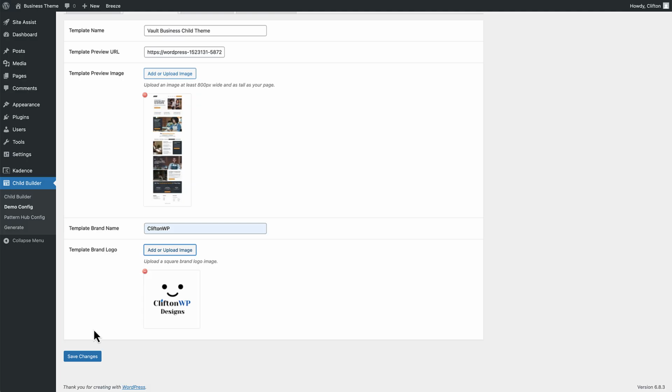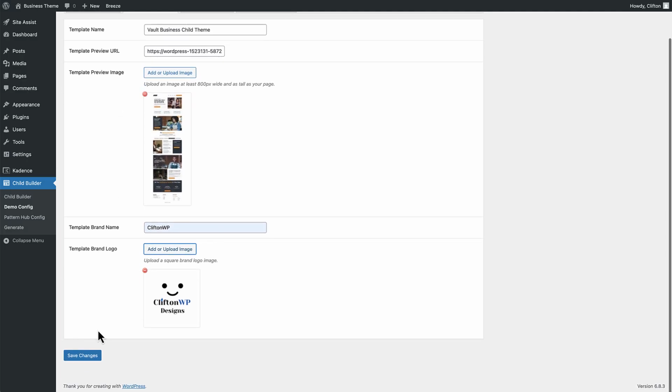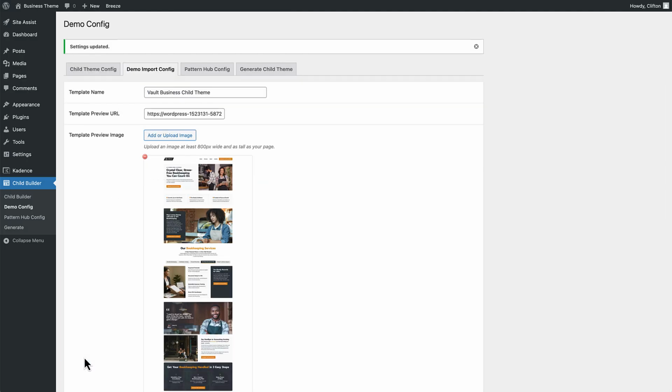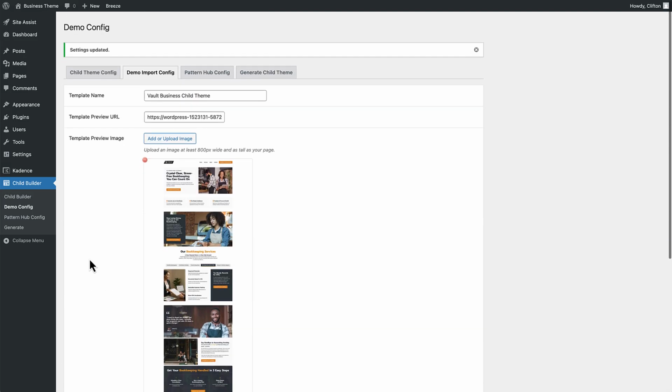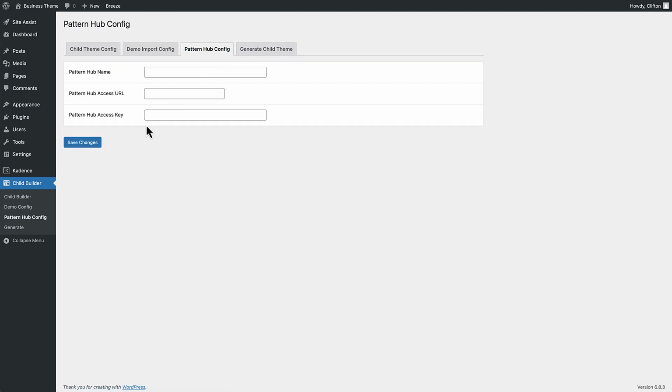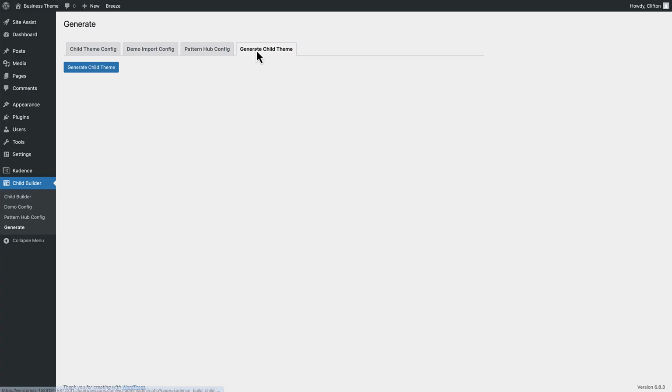All right, and then once you're done completing a section, just go ahead and click on Save Changes. Okay, so here is everything. Now, I don't have a pattern hub configuration, but if I had a pattern hub or a design library that I would like to include with this child theme, then this is where I would configure that. So we'll leave this blank, and then we head over to the Generate Child Theme section here. All that's left now is just a button that says Generate Child Theme.